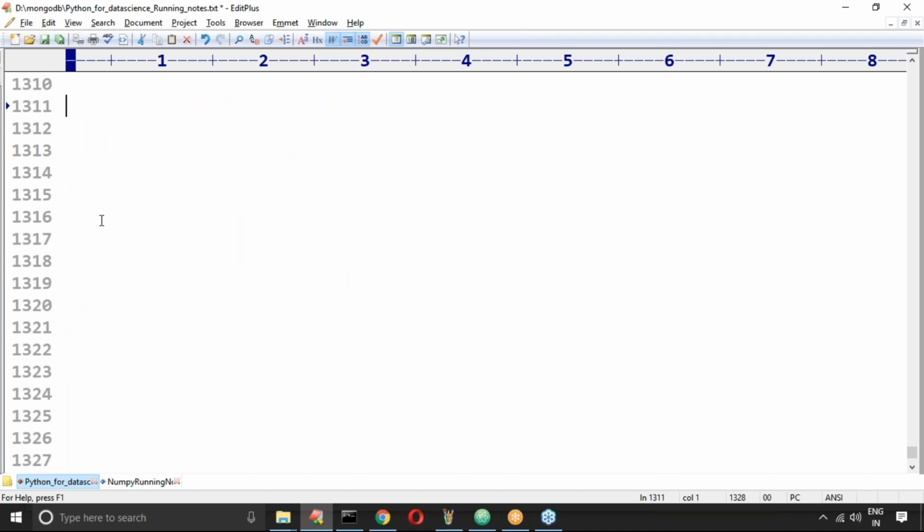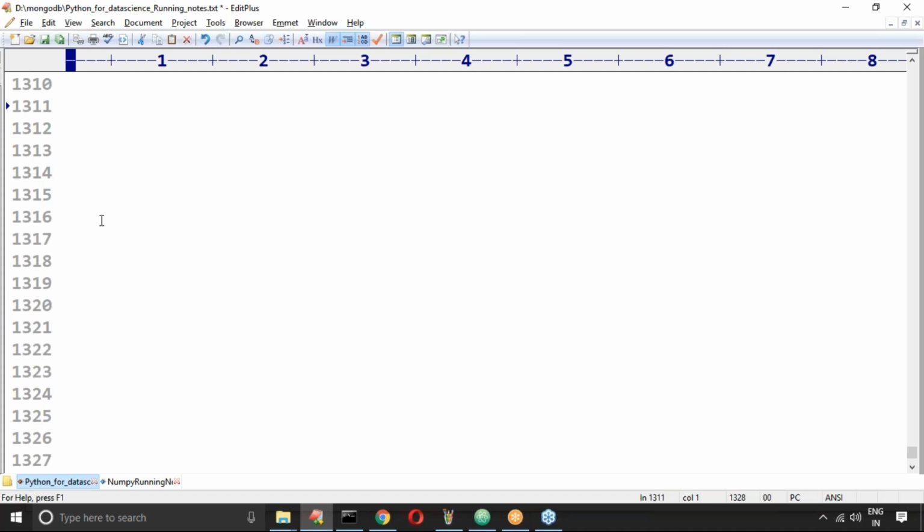Unsigned int means all the bits are reserved to represent value only, plus minus such type of things are not there. So in normal int values, one bit is reserved for sign.